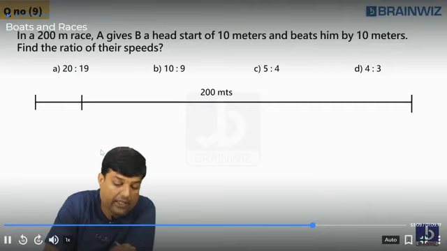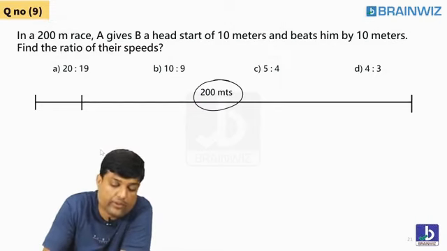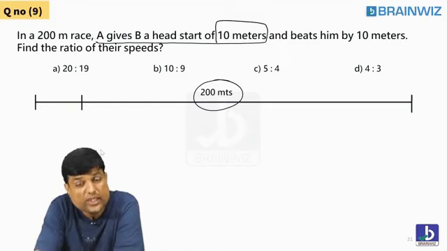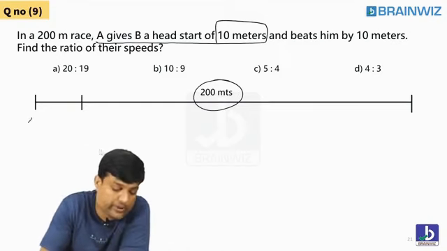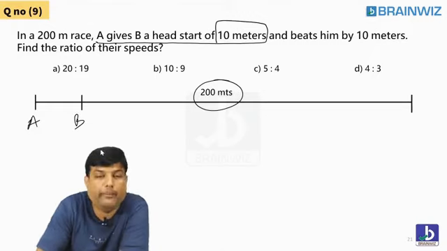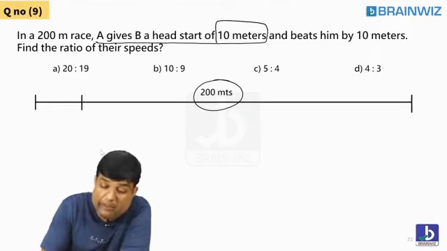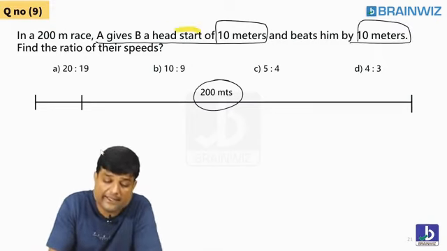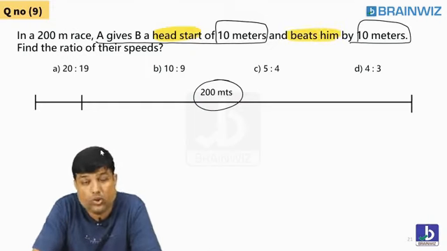Race of 200 meter. Look, 200 meter race. In a race of 200 meter, A gives B a head start of 10 meters. Who is giving whom? A is telling B, go and stand there. So who should be here? A. Who should be here? B. A is giving B a head start of 10 meter and still beats him by 10 meter. Arre. You are giving him head start also and still you are beating him also.